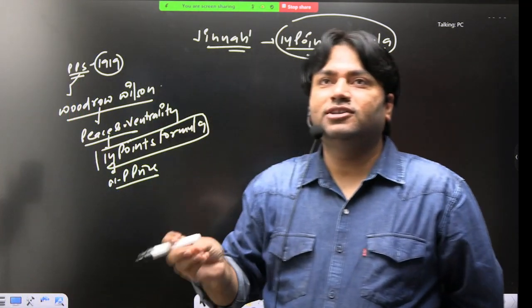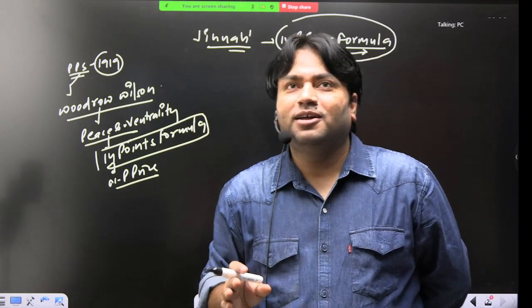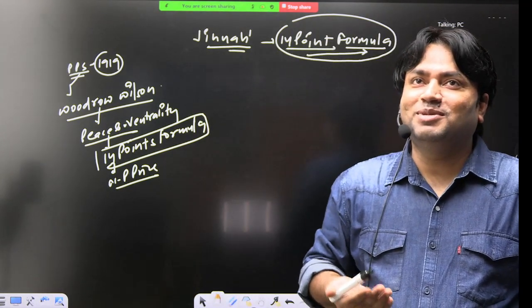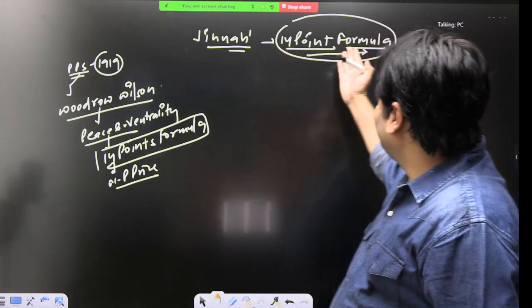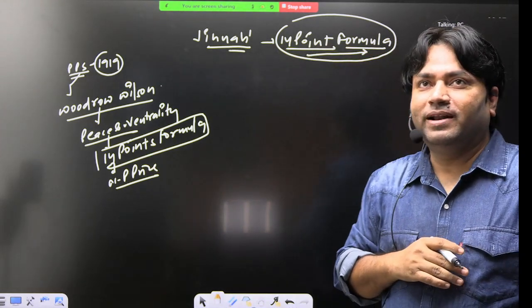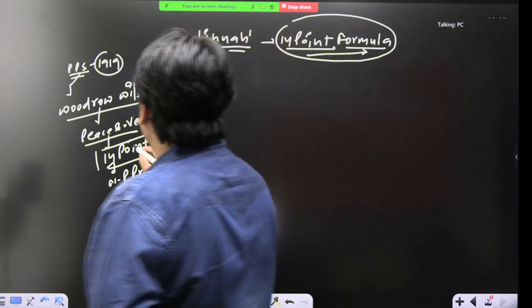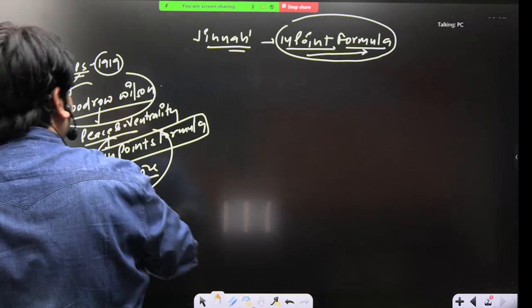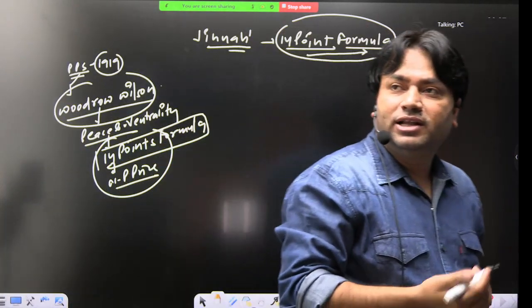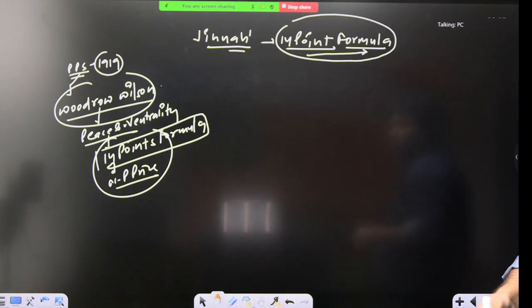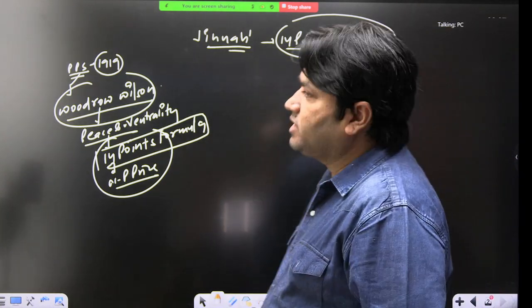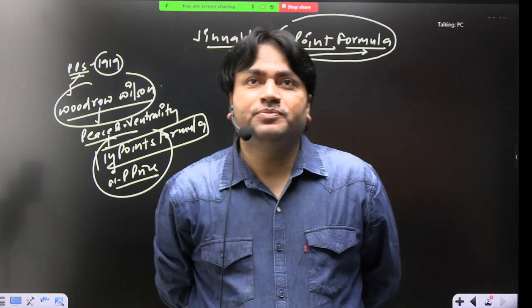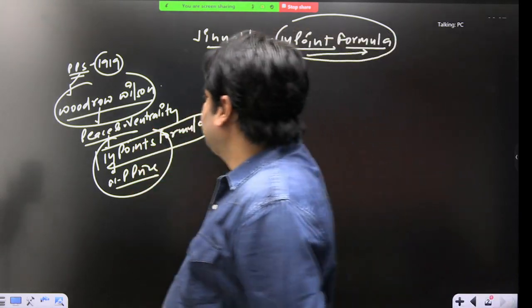So Jinnah said, steal this 14 points formula, I will also get a peace prize, Nobel Peace Prize. So he took this word 14 points formula, right? Basically this 14-point formula is popular in context with suggestions given by Woodrow Wilson on how peace and neutrality can be established in the world after the conclusion of First World War. Okay, so this is another episode.